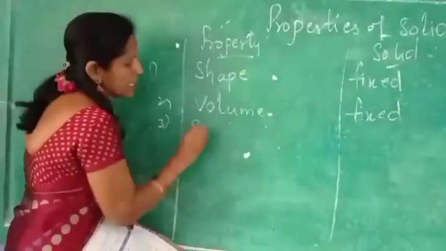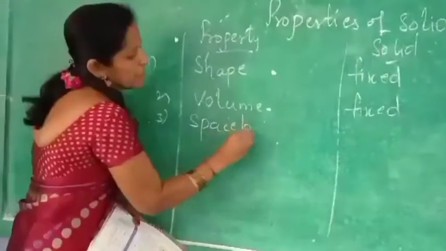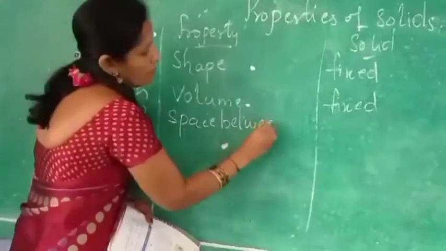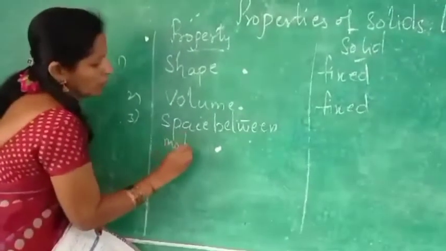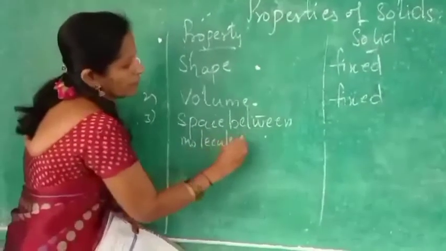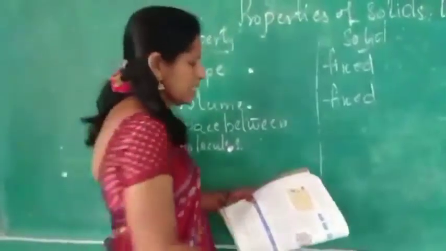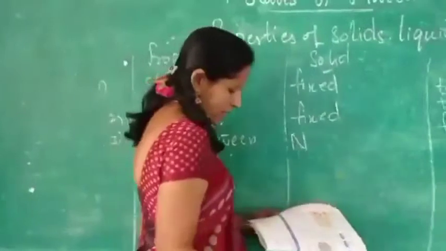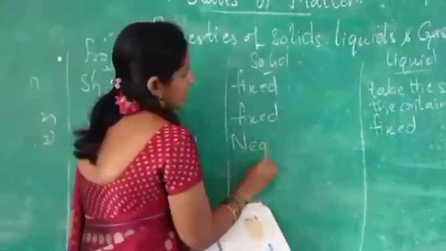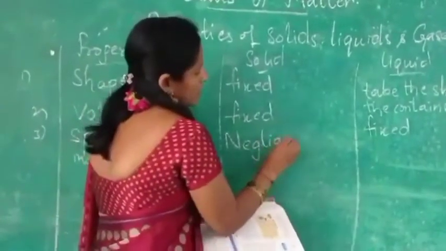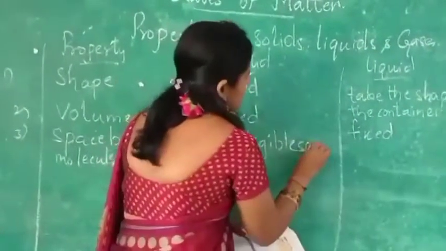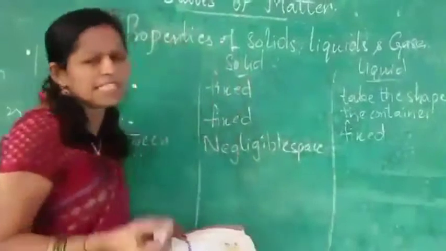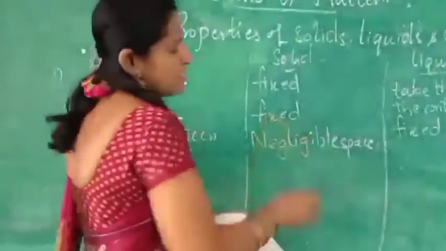They will have space between the molecules. In solids, negligible. Space means a little bit of space will be there.